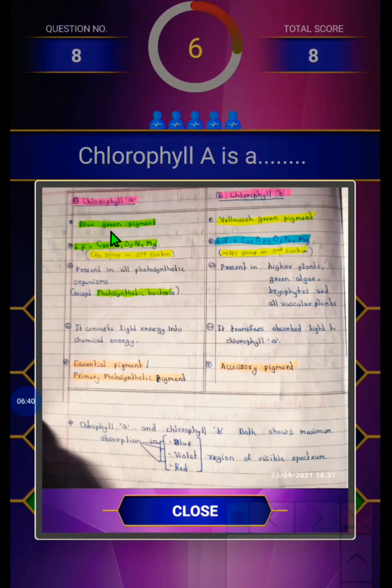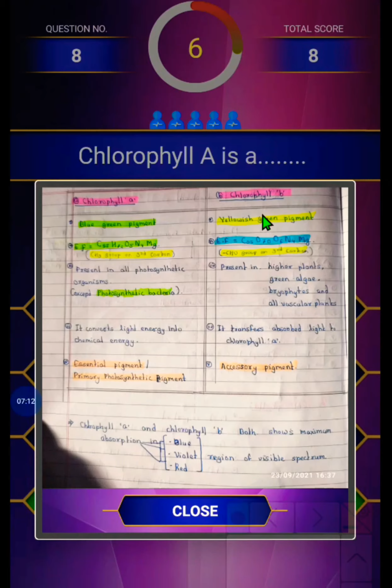You see, chlorophyll A is a blue-green pigment. The empirical formula is C55H72O5N4Mg. CH3 group on the third carbon in chlorophyll A, and it is present in all photosynthetic organisms except photosynthetic bacteria. It converts light energy into chemical energy, and it is an essential pigment or primary photosynthetic pigment.